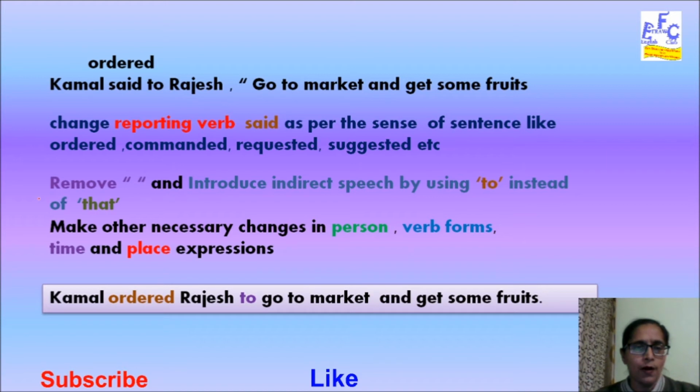So, Kamal ordered Rajesh to go to market and get some fruits. Here we do not have any changes in the pronouns and time and place words. So, it will be like this only: Kamal ordered Rajesh to go to market and get some fruits.